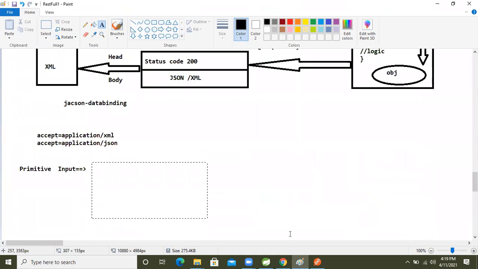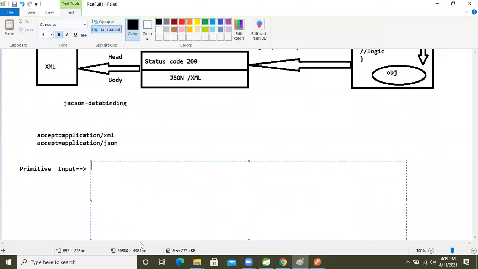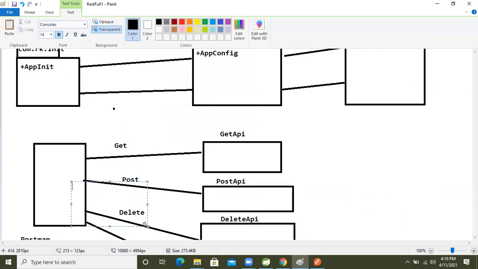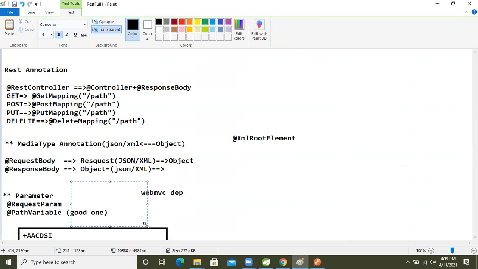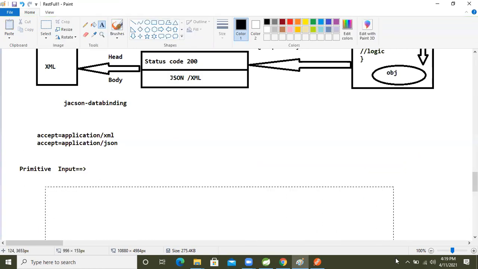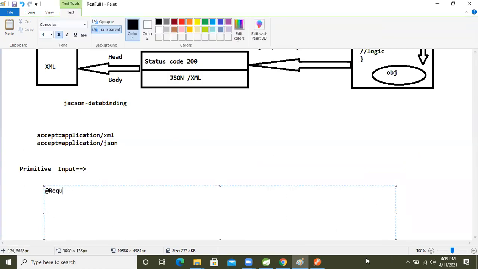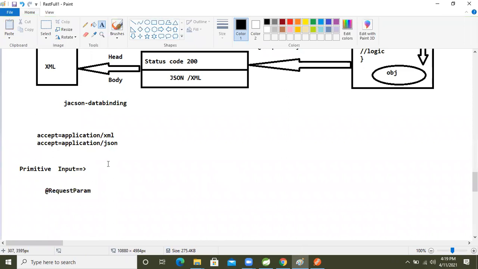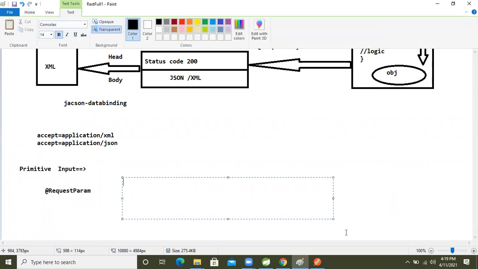Okay, come here. If we want to apply the request parameter, we will take the RequestParam annotation. So RequestParam means, how can we send the data, guys? In the URL, a question mark, and after that, think about it, id equal to 10, like this.